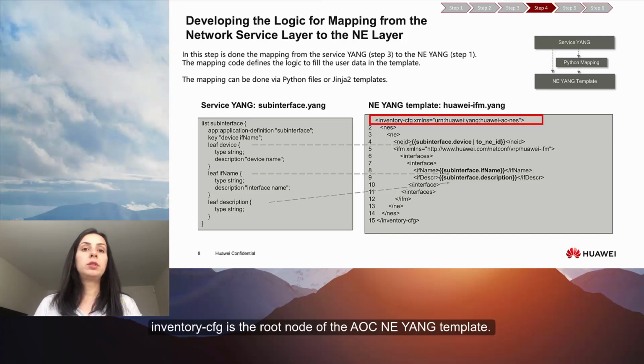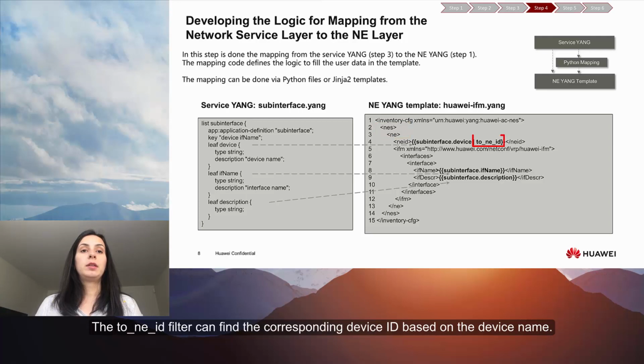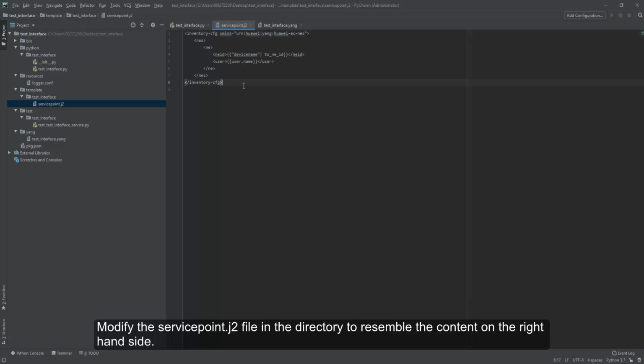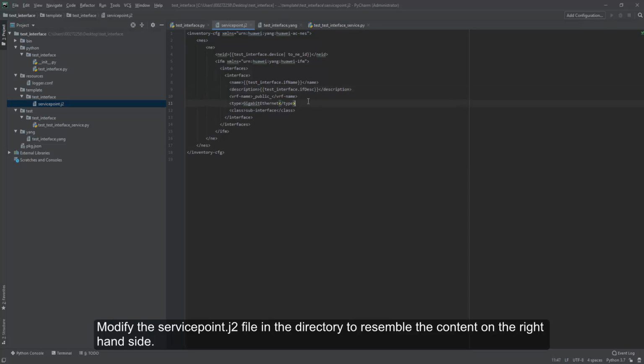Inventory-CFG is the root node of the AOC NCE Yang template. NCEs and NE indicate the NE configuration corresponding to an NE node. The toNE-ID filter can find the corresponding device ID based on the device name. Let's look at the detailed procedure for the mapping in the local environment. Modify the servicepoint.j2 file in the directory to resemble the content on the right-hand side.